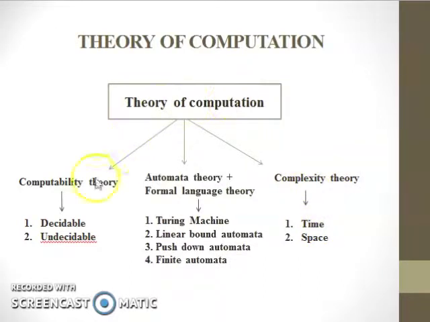Computability theory is categorized into two types, that is decidable and undecidable. Decidable in the sense computable, undecidable in the sense uncomputable. In computable, we see by an example. For example, we are considering an addition of two numbers.